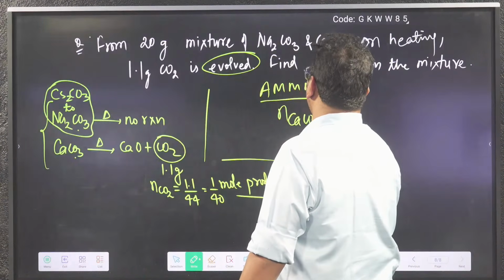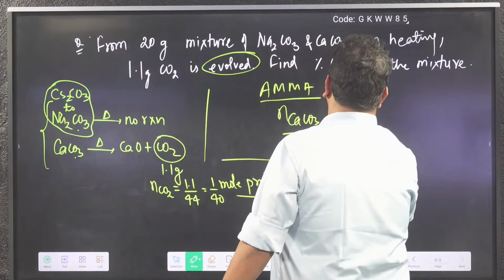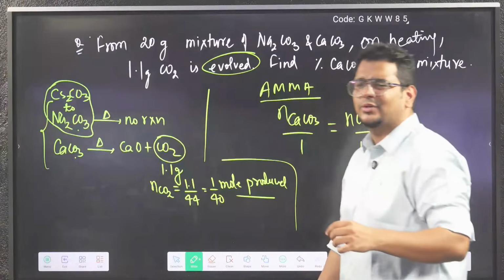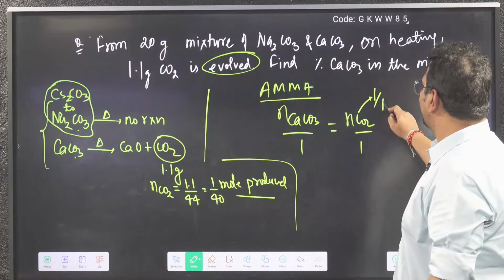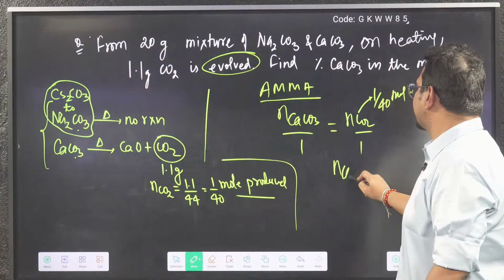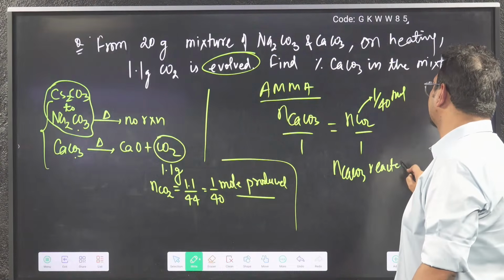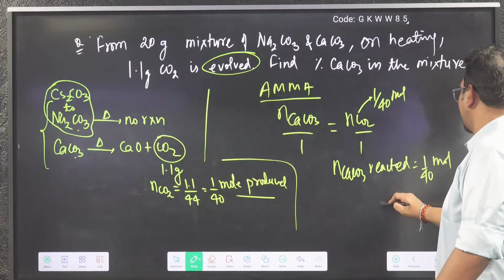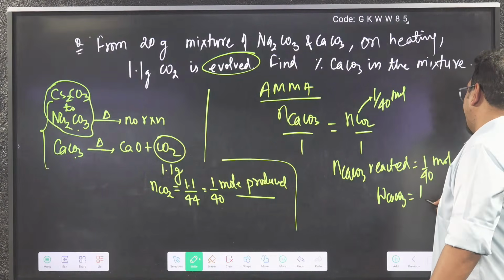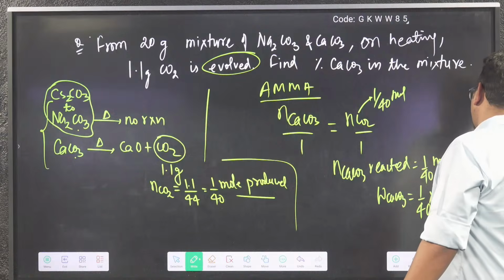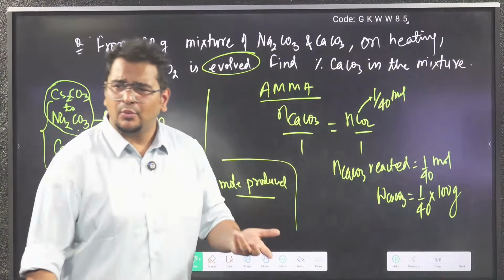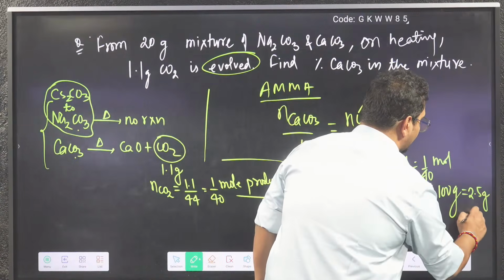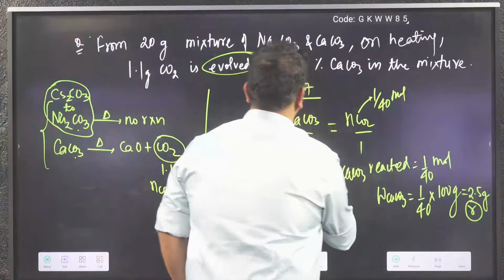Moles of CaCO3 by 1 is moles of CO2 by 1. Directly also you can do: 1 mole CO2 produced, 1 mole CaCO3 reacted. So here 1 by 40 mole. So how many moles of CaCO3 reacted? 1 by 40 mole. Sir, mole I have, whenever we go away from the mole, we multiply. For mass, I will multiply molar mass, which is 100 gram per mole. So this will come out to be 2.5 gram. This is the reacted amount.